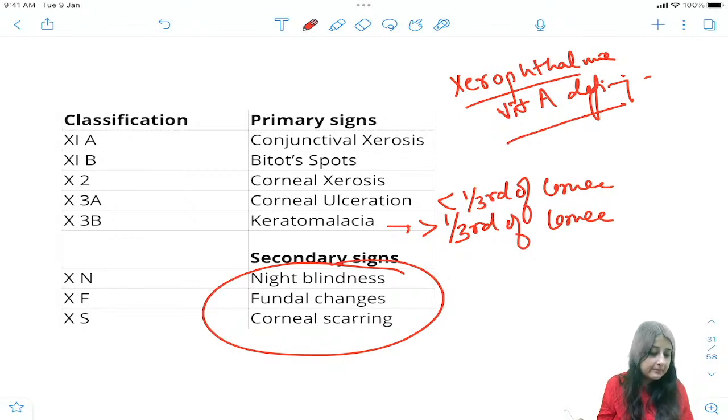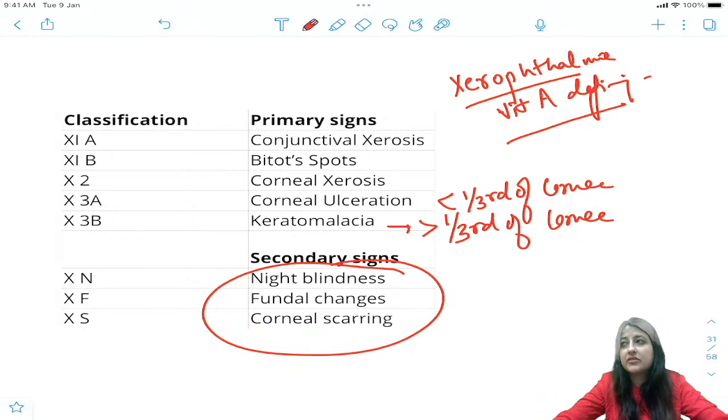In xerosis you will see a dry eye. You will not see the triangular foamy patch. If it is Bitot spot, you will see a triangular foamy patch. But in xerosis you will not see a foamy patch. Is that clear, everybody?